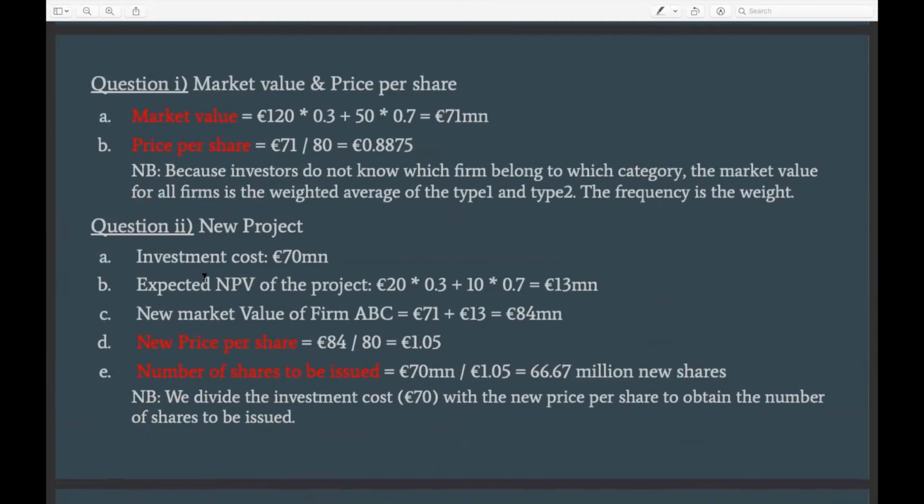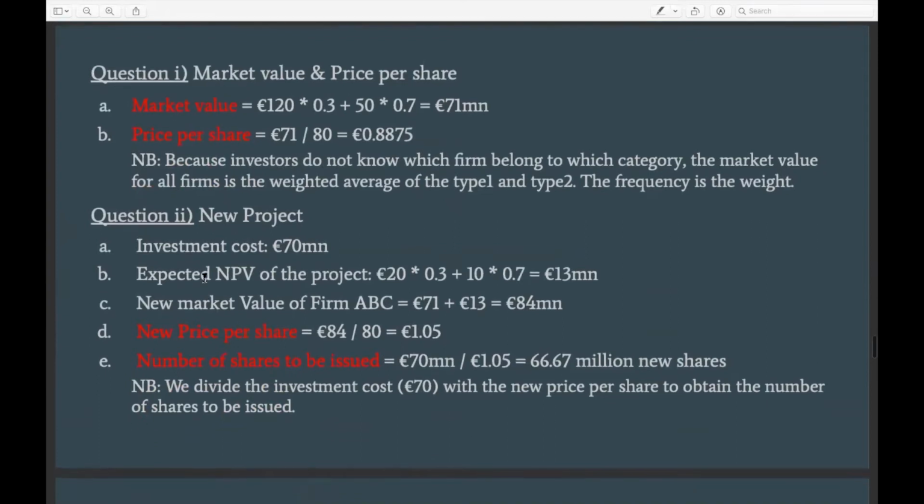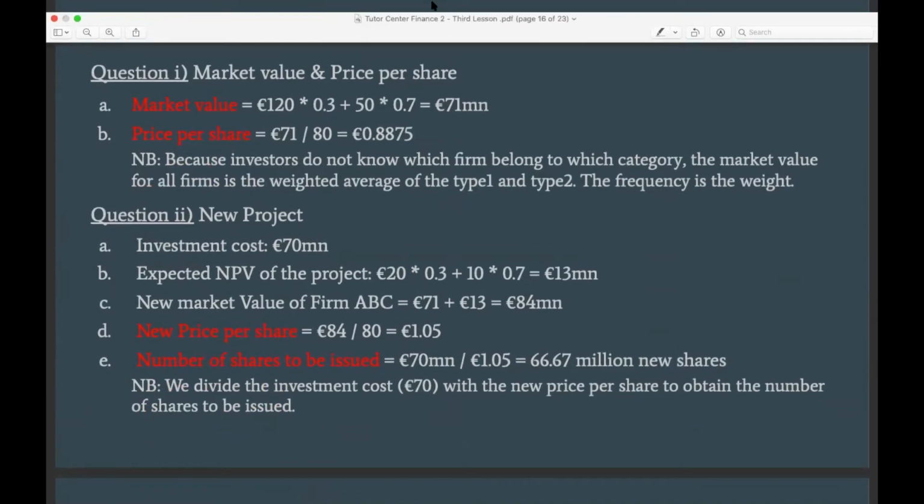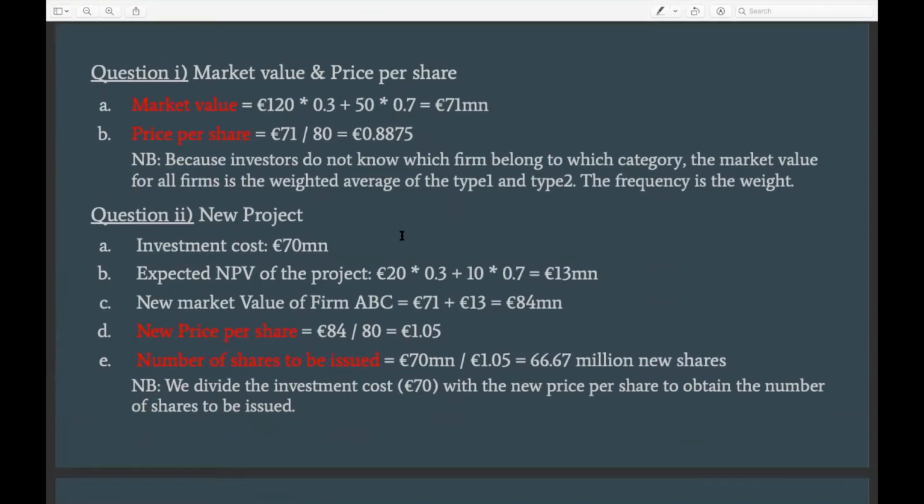So the first question was to find the market value and price per share of firm ABC, right? And if you remember from the previous slide, we know that the investors do not know which companies belong to which category, right? So for an average investor, the best guess at the value of a company is the expected value of the two types of firms.